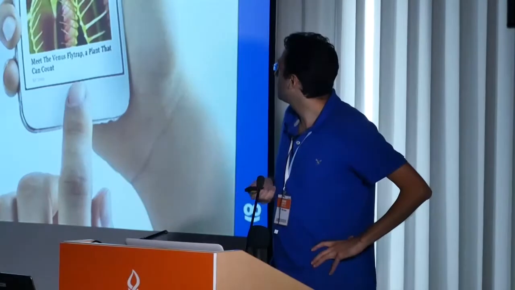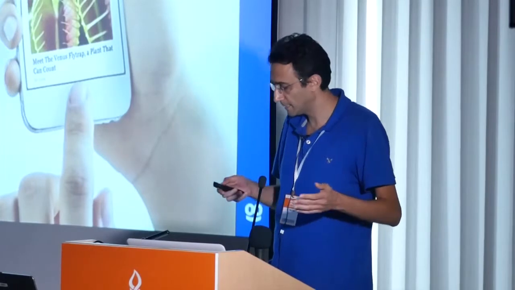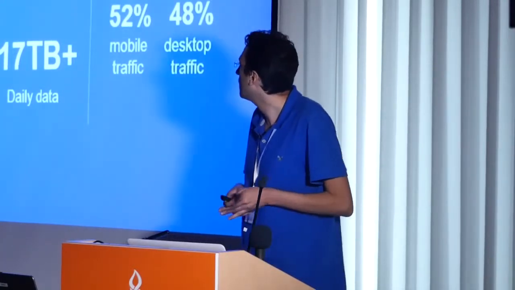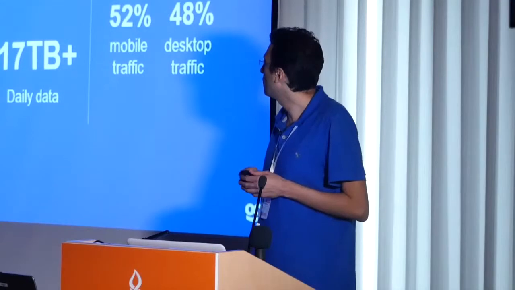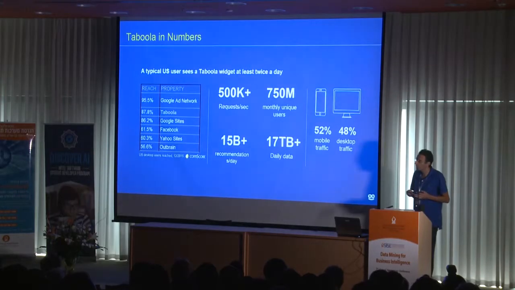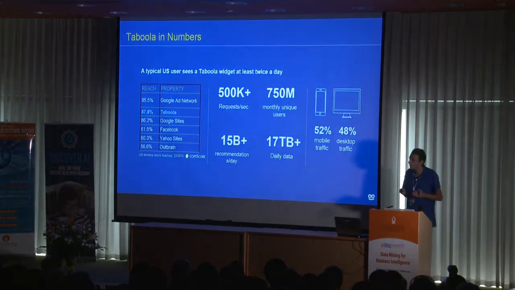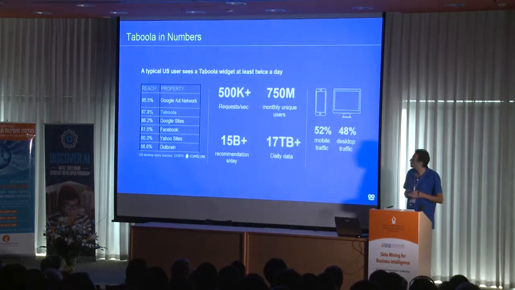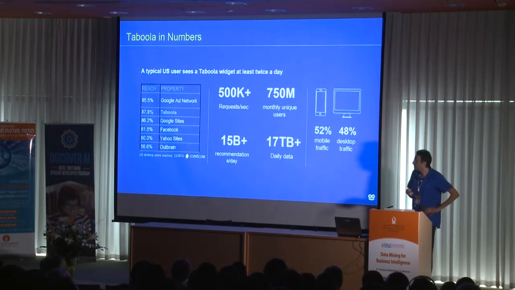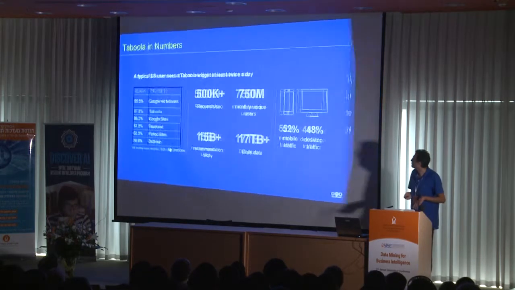So you've seen us before. This is an example of the Taboola widget that we display on many sites. It's basically a content recommendation company. A little bit about the numbers, just to understand the huge scale. For example, we have more than 50 billion recommendations a day. We have almost 1 billion monthly unique users. We once looked at our database and realized that we have more unique users than people on Earth. So it's a lot of users. Obviously, it's a cookie issue, but the scale is still huge.